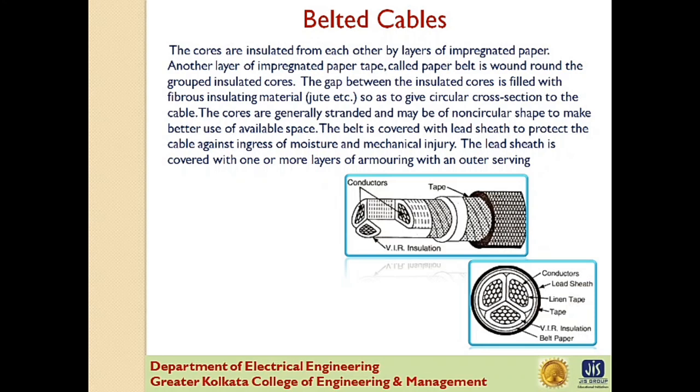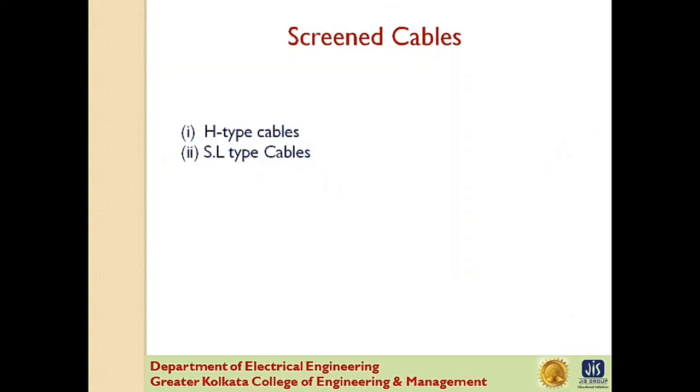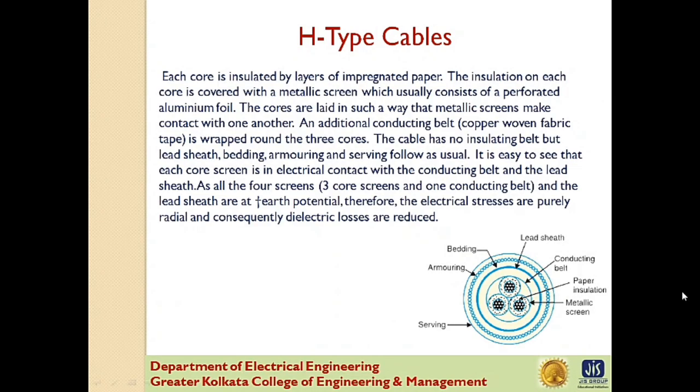Now in order to overcome these difficulties, screen cables are used where leakage currents are conducted to earth through the metallic screen. Now these cables are meant for use up to 33 kV, but in particular cases their use may be extended to 66 kV. There are two types of screened cables, H-type cables and SL-type cables. Next one is the H-type cables.